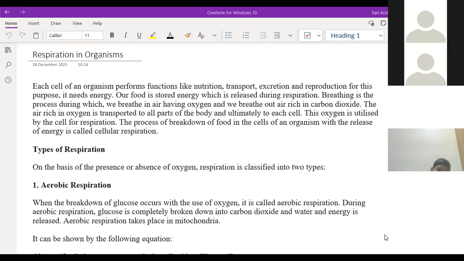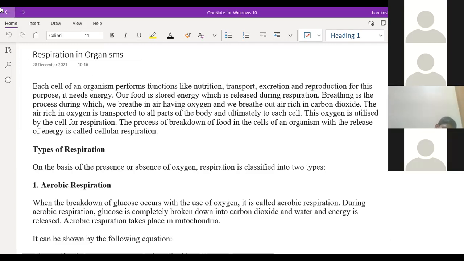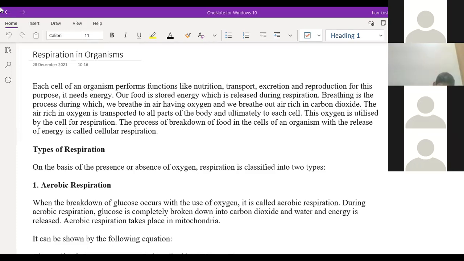Just wait a minute. I will connect with another hotspot.